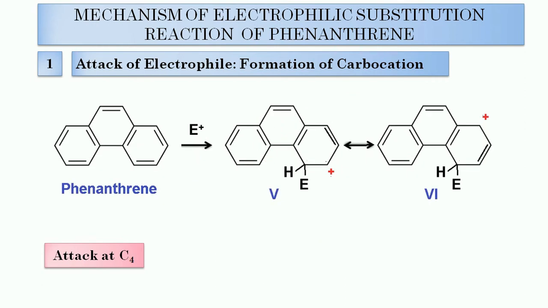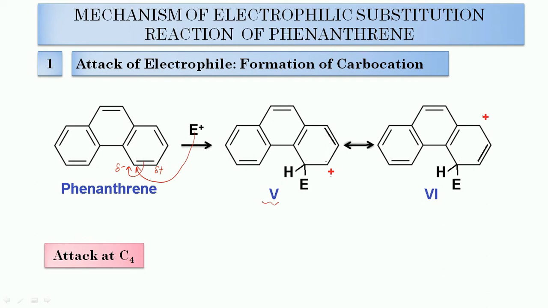Similarly, when attack occurs at carbon number 4, in this case this pi bond will shift toward this side, this carbon acquired partial positive charge, this carbon acquired partial negative charge. So the electrophile will attack this carbon number 4. And here we get this carbocation of structure number 5.